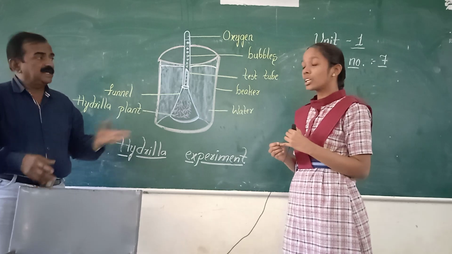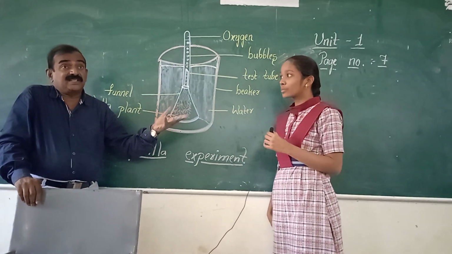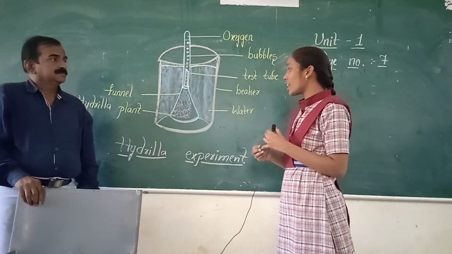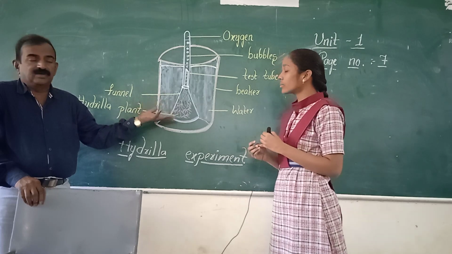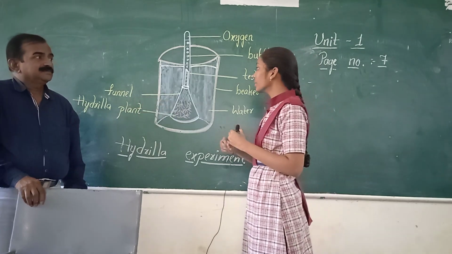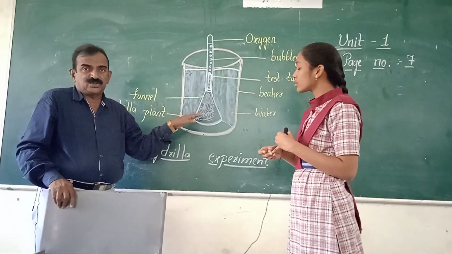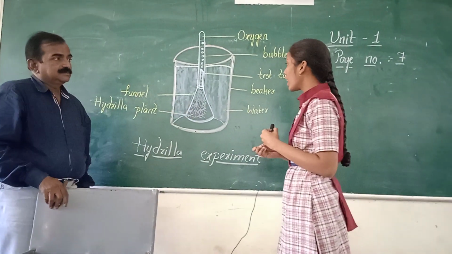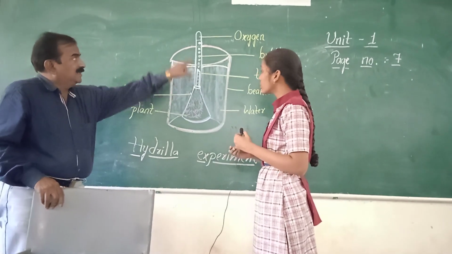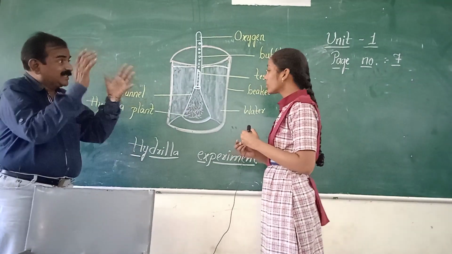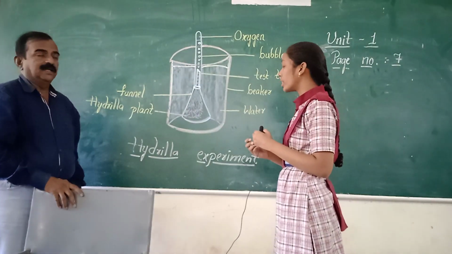Arun, next. Arrange the apparatus as shown in the figure. Now she is telling you the procedure. Arrange the apparatus as shown in the figure. Already we did it. And put your thumb below the test tube. The test tube is filled with water. And keep it on the narrow end of the funnel.